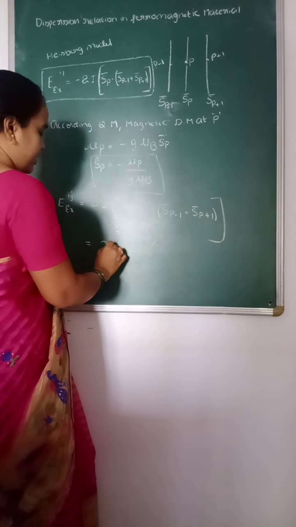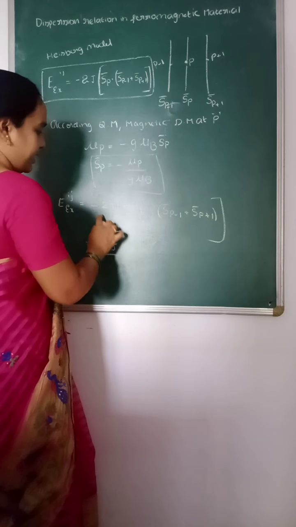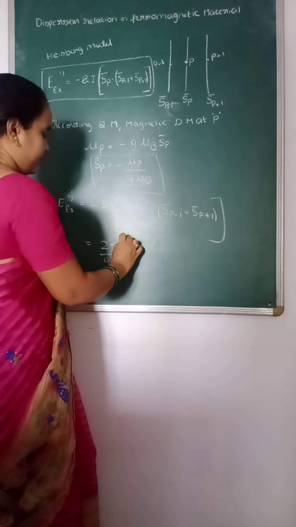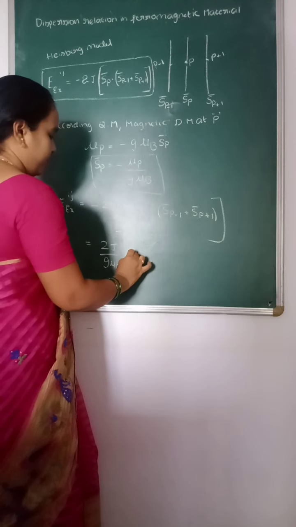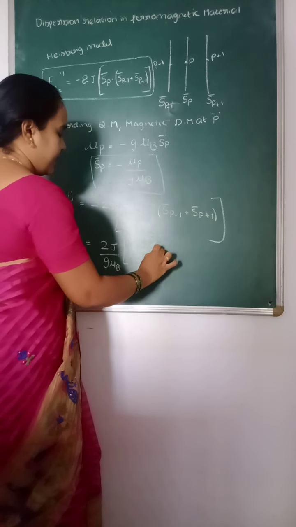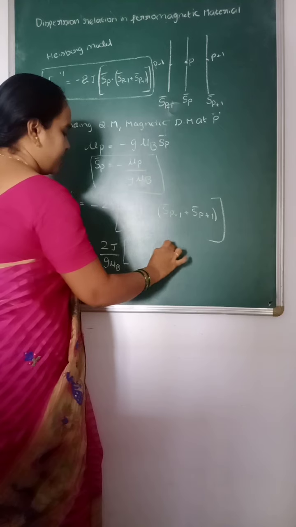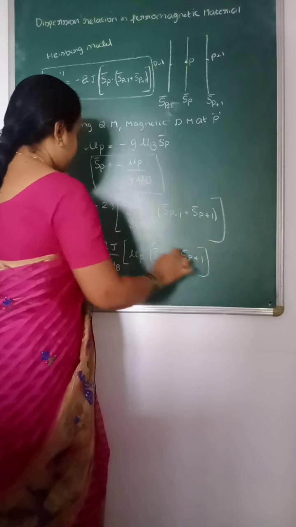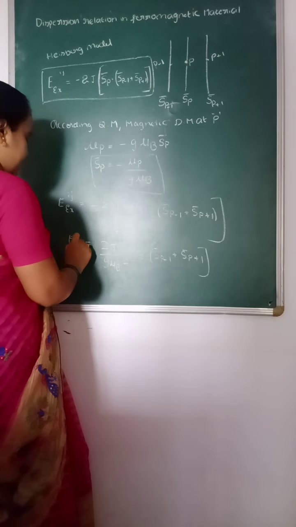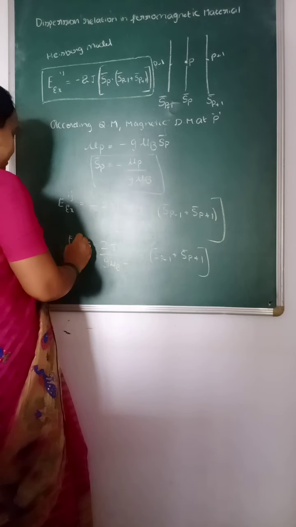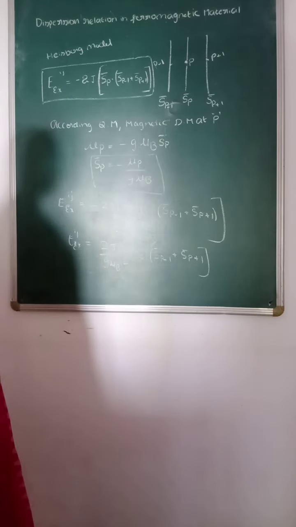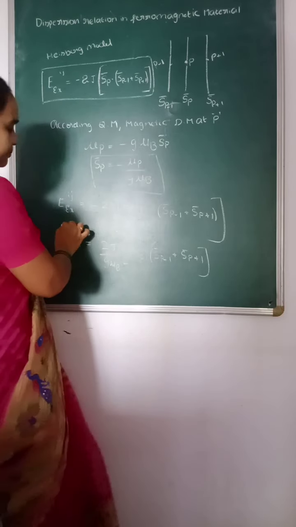That is, we get 2J by g mu B, mu p dot Sp minus 1 plus Sp plus 1. This is the exchange energy acting on the particle at p due to the adjacent electrons p minus 1 and p plus 1.